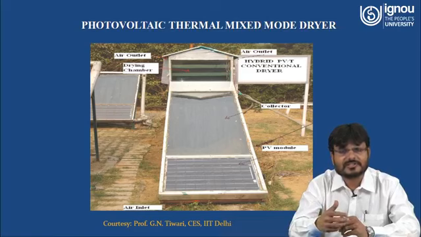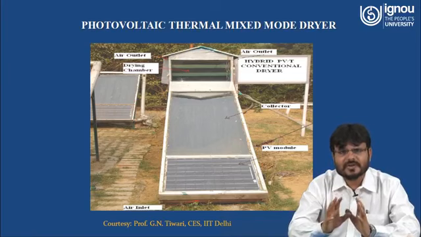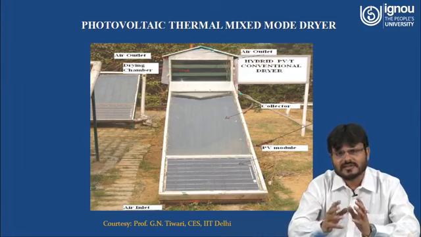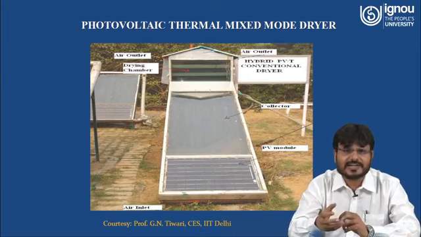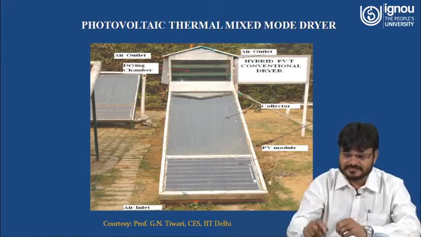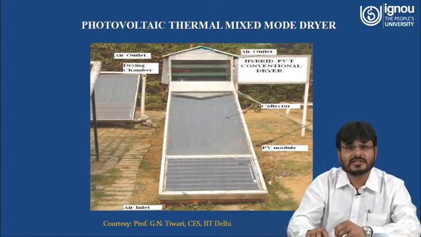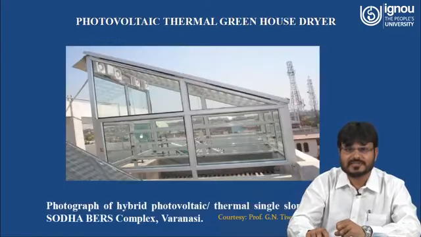Now this hot air is going through the collector area, then it is going inside of the chamber, and here the crop or product is placed, and this hot air is coming in contact with the particular crop, and because temperature is increasing, the evaporation rate is increasing. If the evaporation rate is increasing, that means the time required to dry this particular crop or chemical is less. So this is all about the photovoltaic thermal mixed mode dryer.